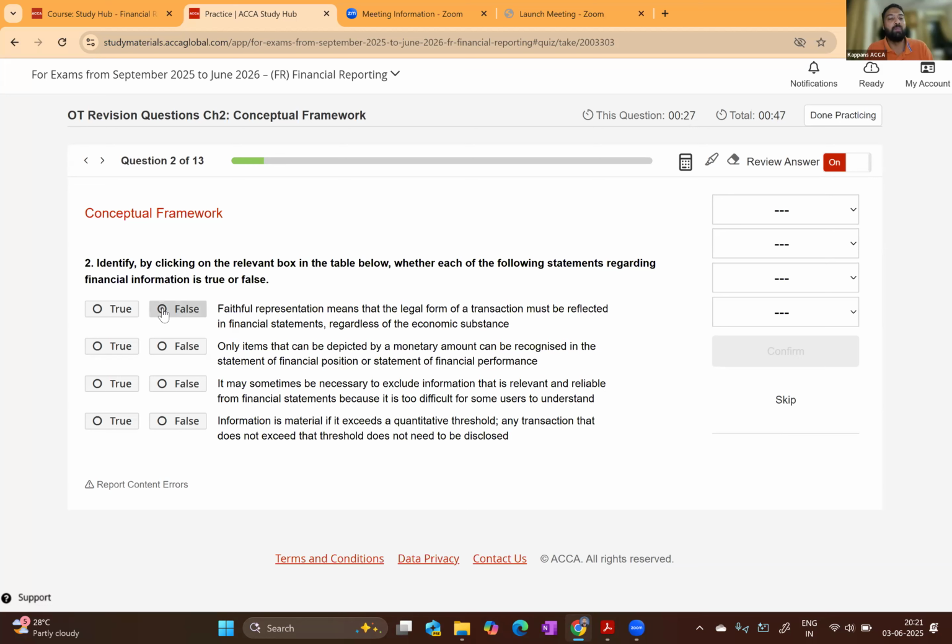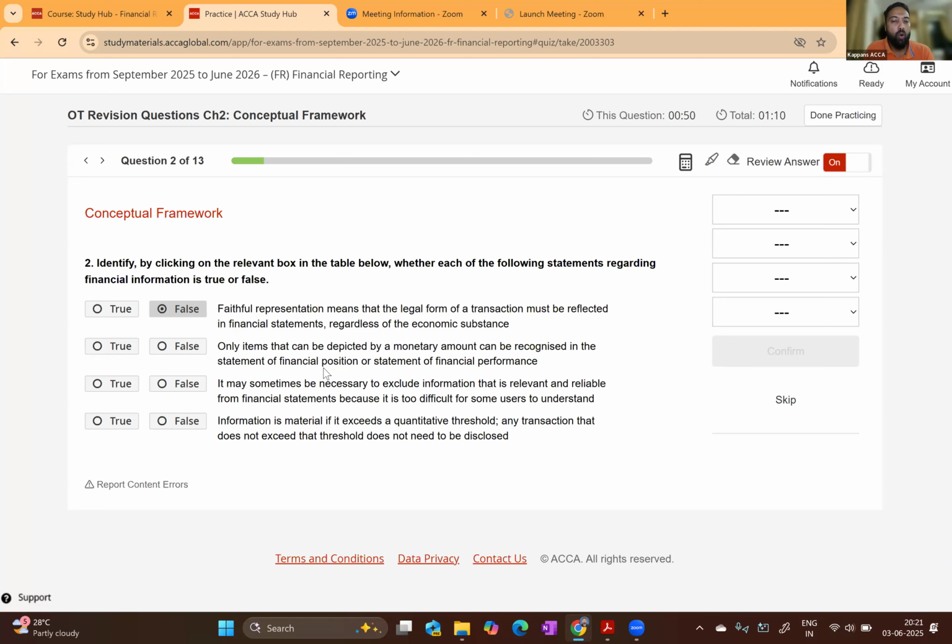That is false. We have learned faithful representation means economic substance is important, not legal form. This statement says that legal form is important, not economic substance. That is wrong. Faithful representation means economic substance is important, not legal form. So statement number 1 is false.